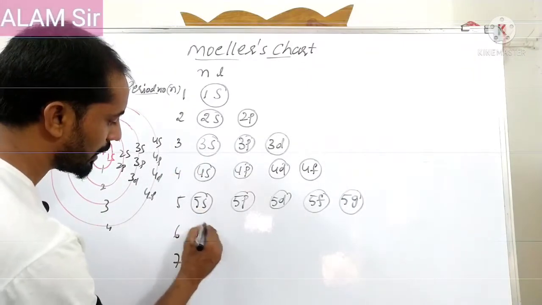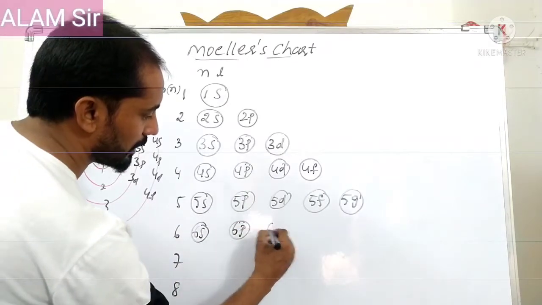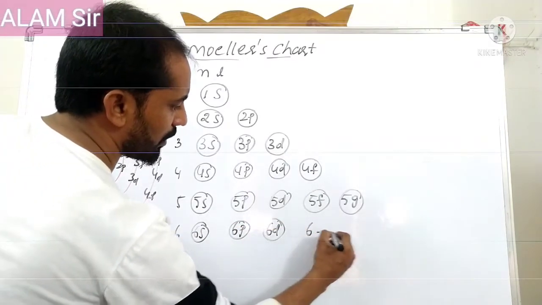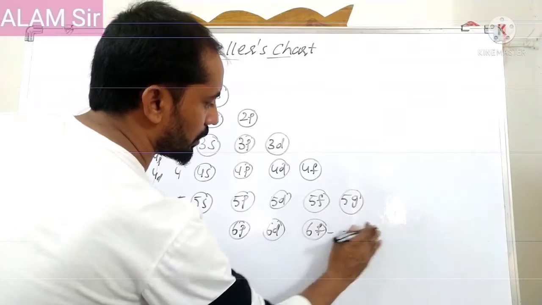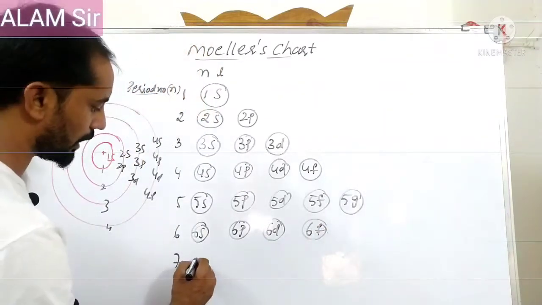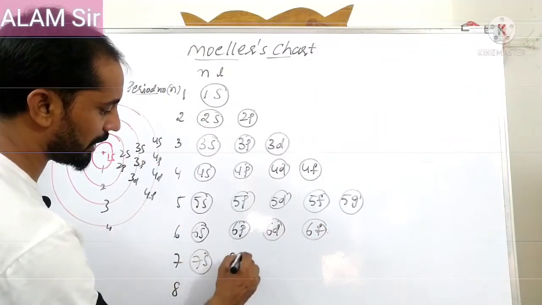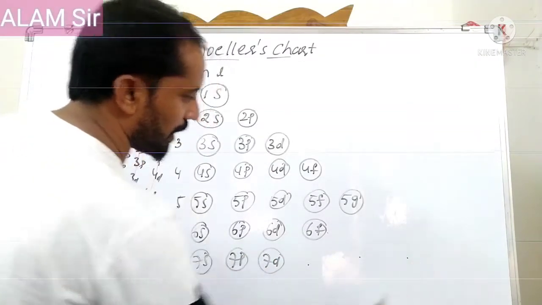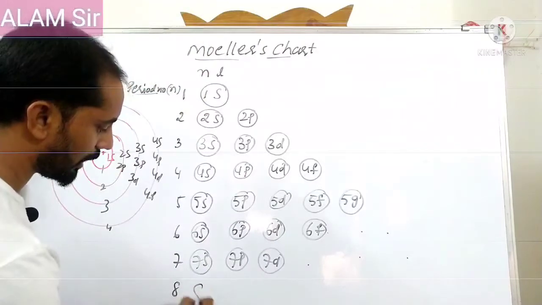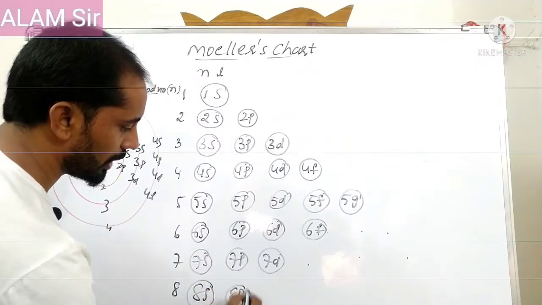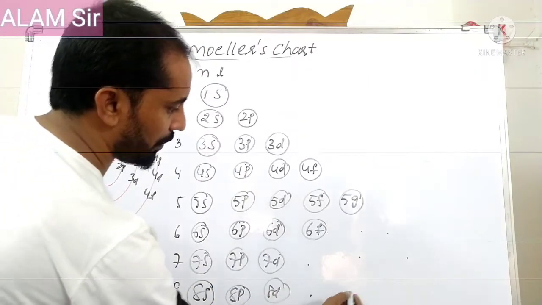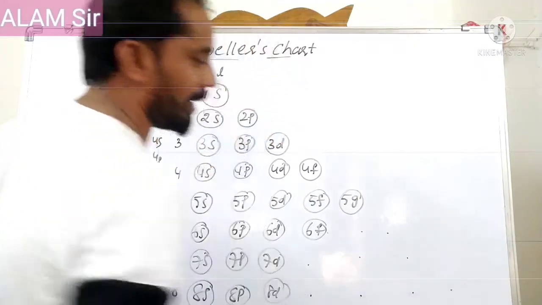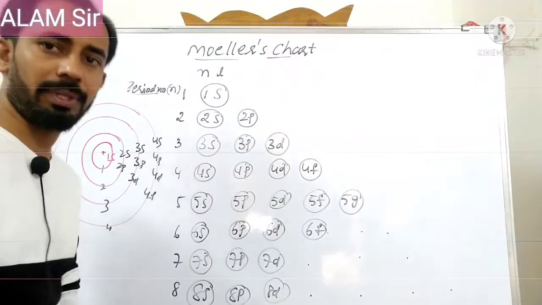Next, sixth shell 6s 6p 6d 6f and so on, up to h. Okay, next is 7s 7p 7d 7f 7g 7i. Okay? 8s 8p 8d 8f 8g 8h 8j, up to j you can write.